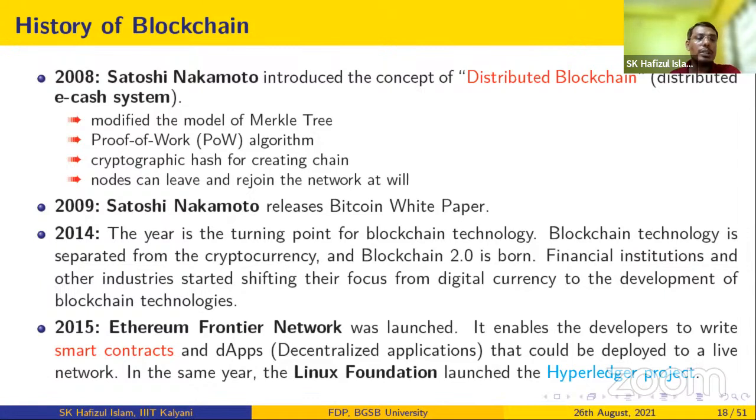But in 2014, it emerges as blockchain 2.0, the next version of the blockchain. And now, from 2014 onwards, blockchain technology can be used in many other applications. All these applications are not purely distributed. There is some central agency that governs the entire network, but it's a kind of distributed network.